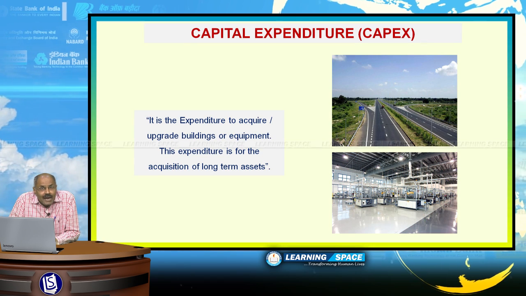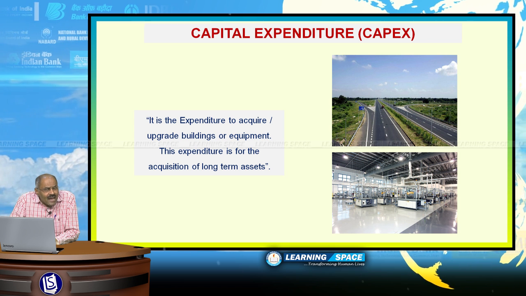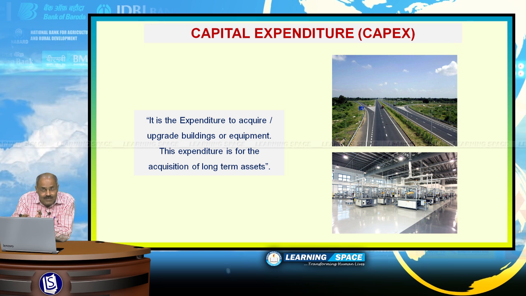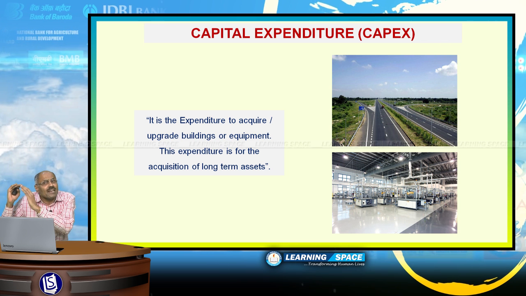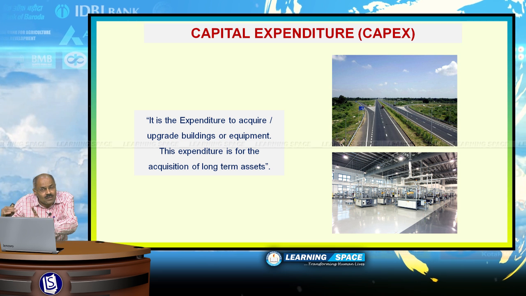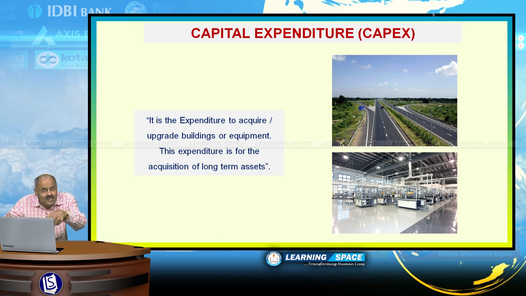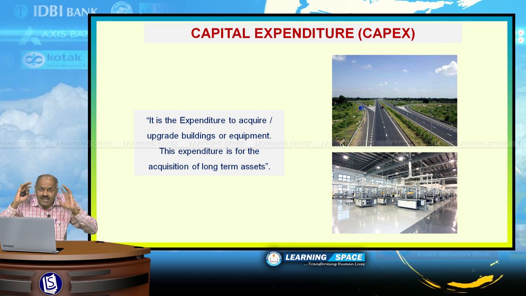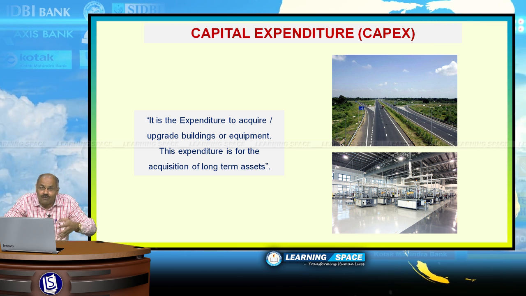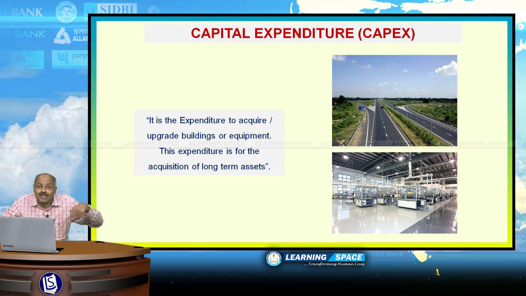Look into the first one, capital expenditure. What is the meaning of capital expenditure? It is the expenditure to acquire or upgrade the assets. If some new national highway is constructed, that is capital expenditure. If some new airport is constructed, that is capital expenditure. If you are constructing a new house, that is capital expenditure. But if you are whitewashing your old house, that is revenue expenditure.